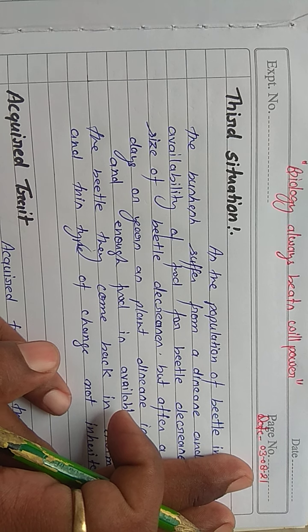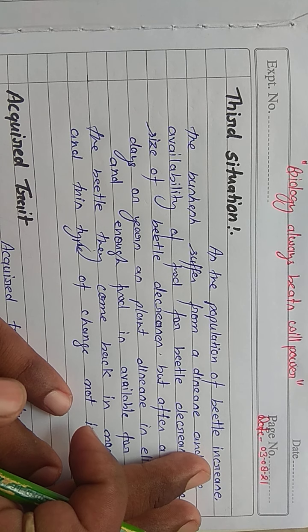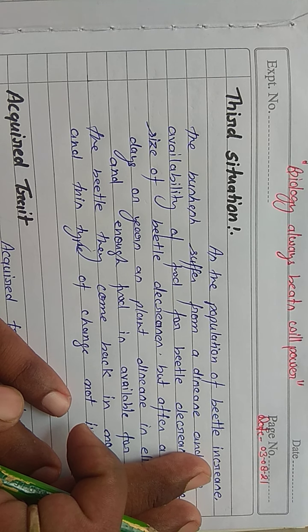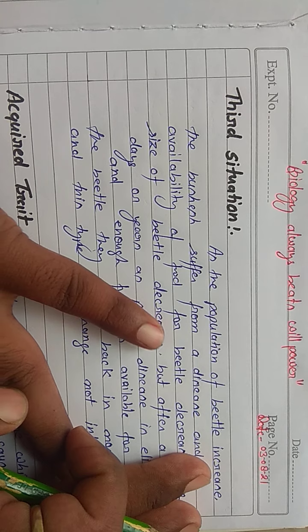As the population of the beetles increases day by day, the green beetle population increases day by day, but the red beetle or blue beetle population decreases day by day. Suddenly, bushes suffer from a disease.